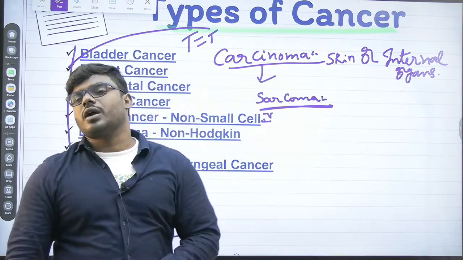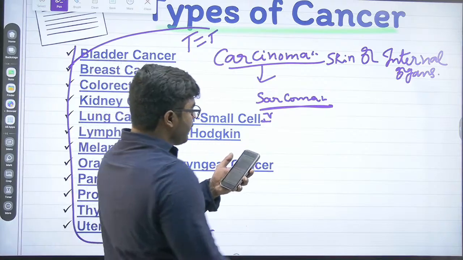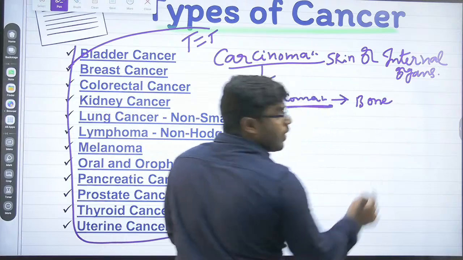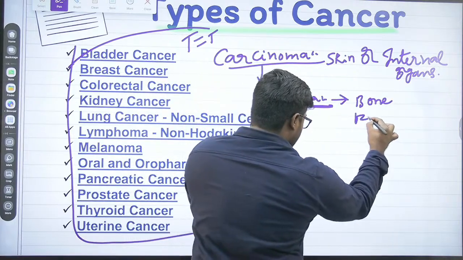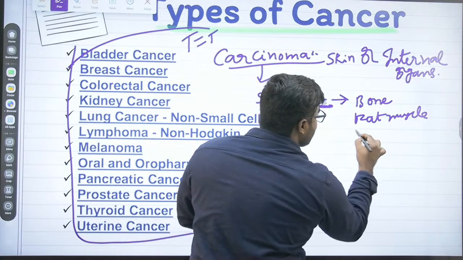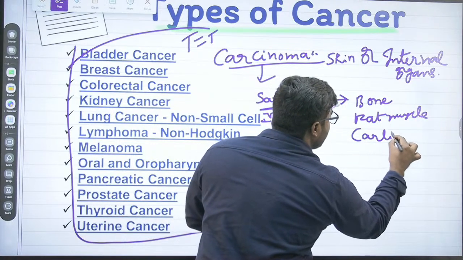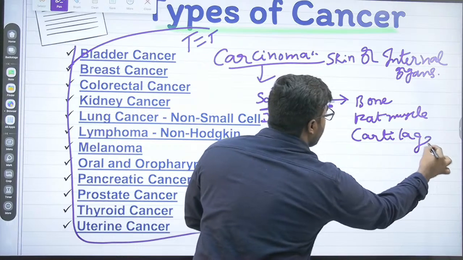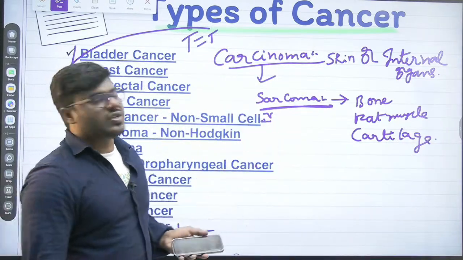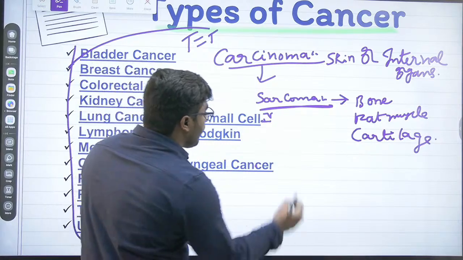Friends, what is sarcoma? We all know, right? The cancer which is occurring in the bone, the cancer which appeared in the fat, muscle, and the cancer which occurs in the cartilage. These all we call as what? Sarcoma. This is also a very dangerous type of cancer. Then another one,